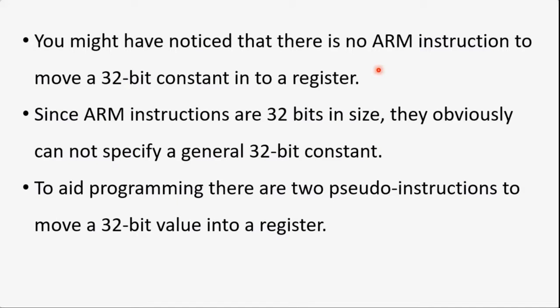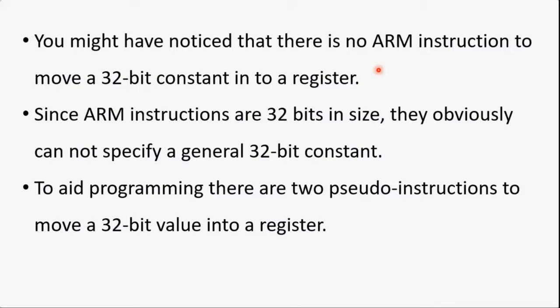So the whole instruction size is 32-bit, and then it cannot hold 32-bit data separately which has to be transferred to a register. So it's all about instruction encoding. Always remember an ARM instruction is always 32-bit size. The whole instruction has to be stored in 32 bits, and within that I cannot store 32 bits of data.